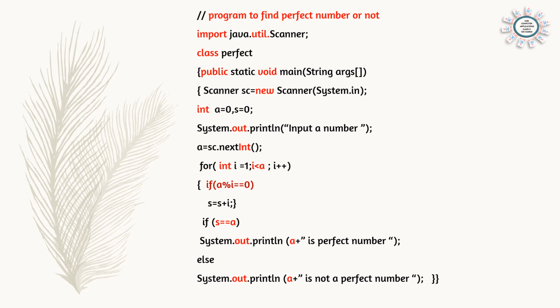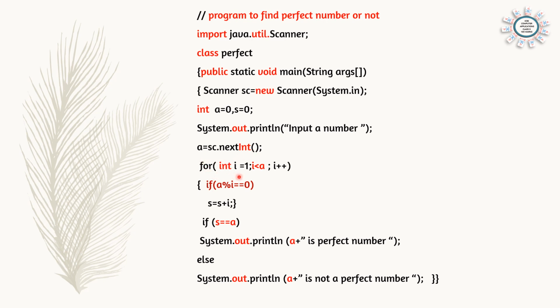And now declare 2 variables. The first variable is for accepting the number and the second variable is for finding the sum. So here we have given int a = 0 and s = 0. We have declared the variables and initialized them with 0. And now give the message System.out.println input a number and accept the number in the first variable, that is a. a = sc.nextInt(). So whatever number you are giving will be stored in the variable a.